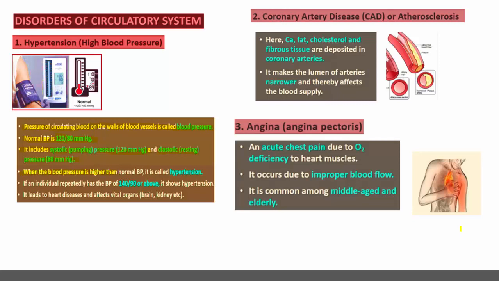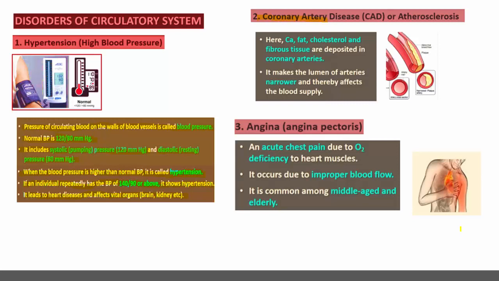When the blood pressure is higher than normal BP, it is called hypertension. If an individual repeatedly has a BP of 140/90 or above, it shows hypertension, and it leads to heart diseases and affects the vital organs like brain and kidney. So normally it is 120/80. When this value exceeds, it is nothing but hypertension. And the image which you can see is a sphygmomanometer, the machine which is used to measure the blood pressure.